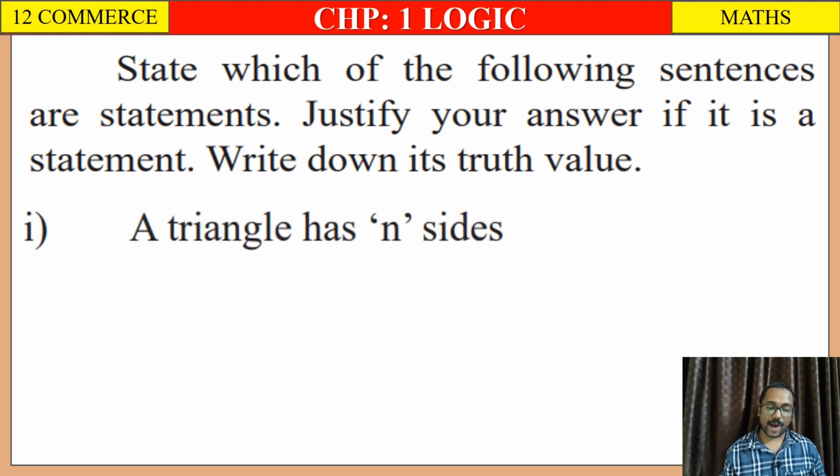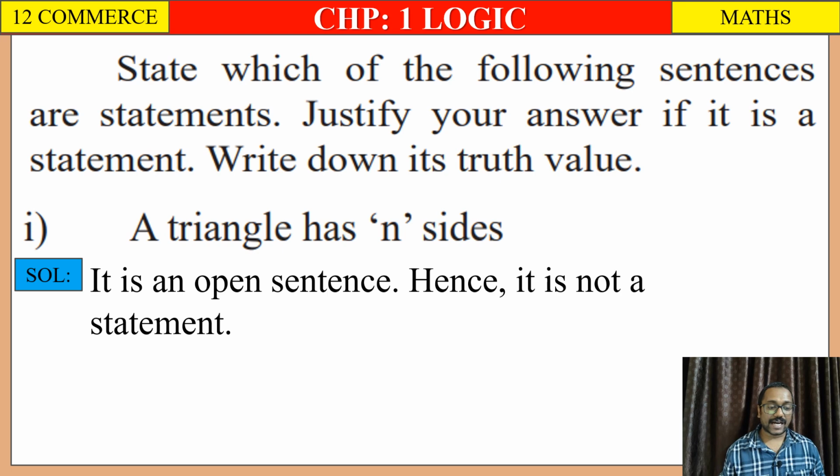Question number 1: a triangle has n sides. Dear students, you have to understand first that it is given n sides. That means the exact value of n is not given, so we can substitute any value, right? So you can write your answer this way: it is an open sentence, hence it is not a statement. Whenever you find an open sentence, you have to write it is not a statement.